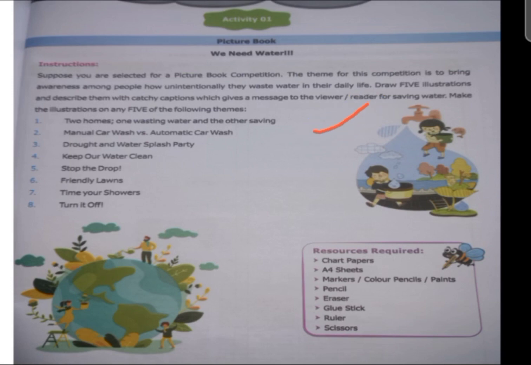You can take 2 situations, whether an auto car wash is better in saving water or a manual one. You can tell the people that they have to save time when taking a shower. There shouldn't be any unlimited time for a shower, and how to keep clean water. So from all these 8 you will use 5 things. For this you can use chart papers, A4 sheets, pencils, glue sticks, and etc. You can use such types of materials.